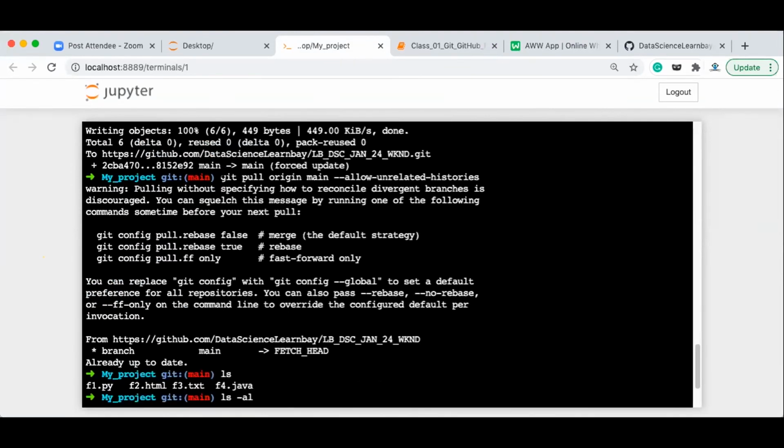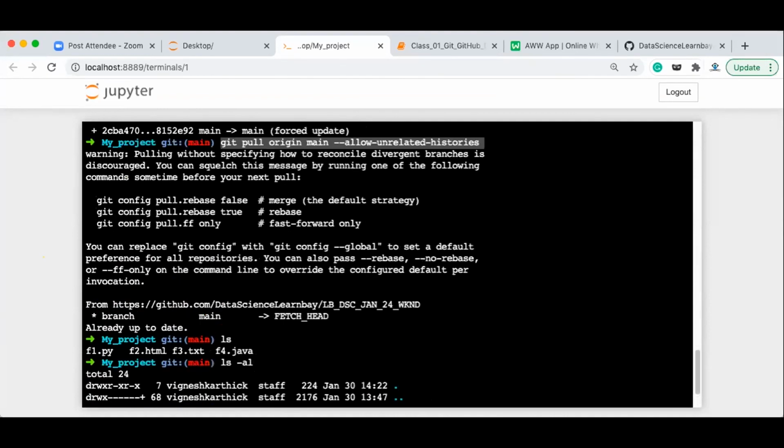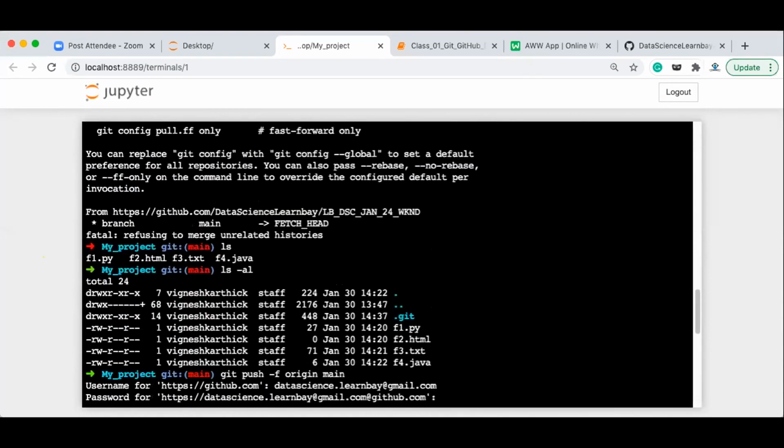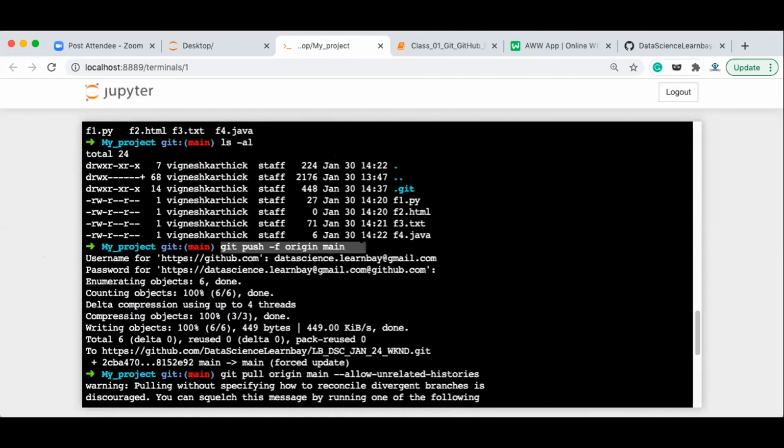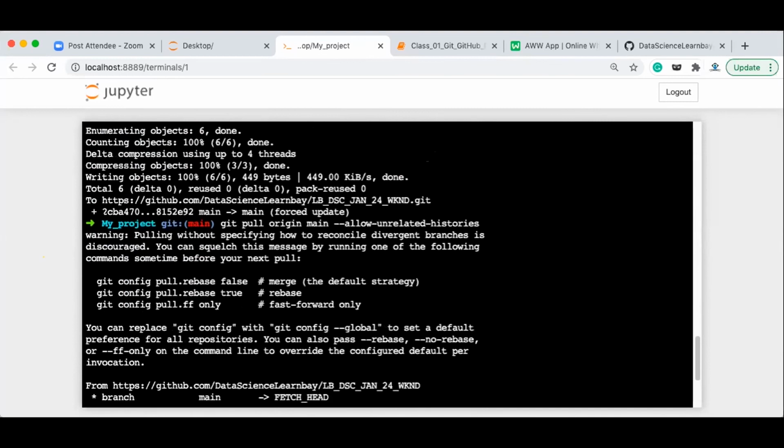What I'm going to do is just run this command after renaming the branch. You run git pull origin main, and after that you run git push -f origin master. Okay, fine. These two commands you have to run. So I'm going to post these two commands in the same order.